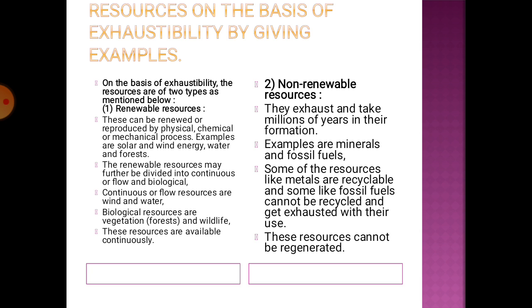Third thing, distinguish between renewable and non-renewable resources. Renewable means reproduction happens through physical, chemical and mechanical processes, for example solar energy, wind energy and water energy. For non-renewable resources, regaining takes millions of years. Renewable resources can be further classified in the flowchart, like biological ones.